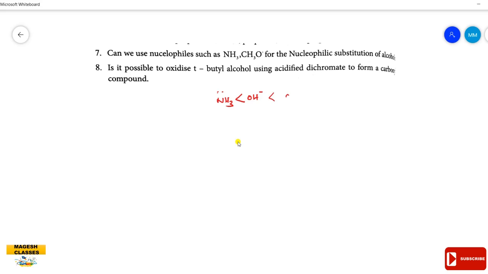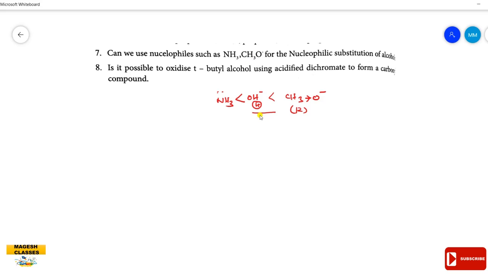And in the case of methoxide ion, one more alkyl group is present. The alkyl group increases the electron density towards the oxygen atom, and so the nucleophilicity of the methoxide ion is greater than that of the hydroxide ion. So methoxide ion can be used as a nucleophile for the nucleophilic substitution of the alcohol.